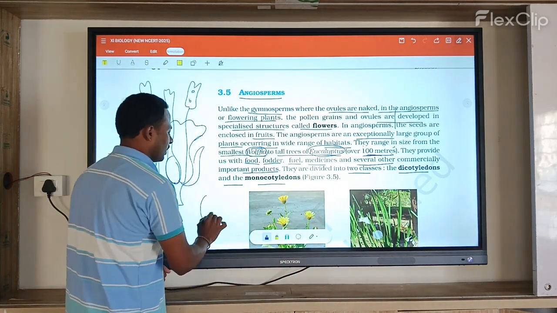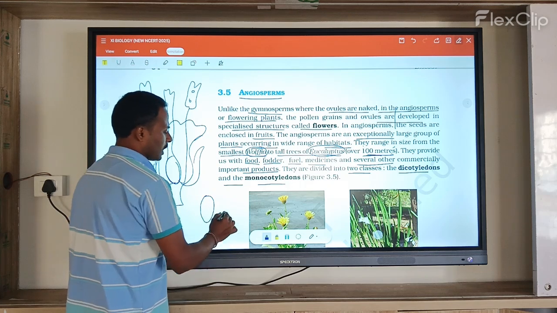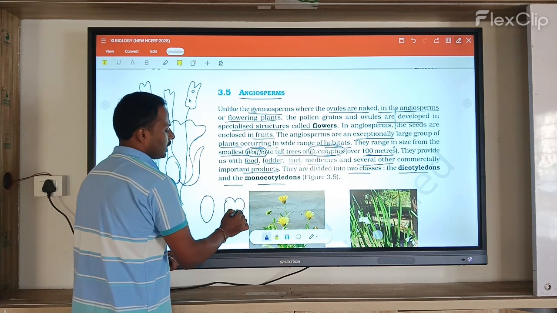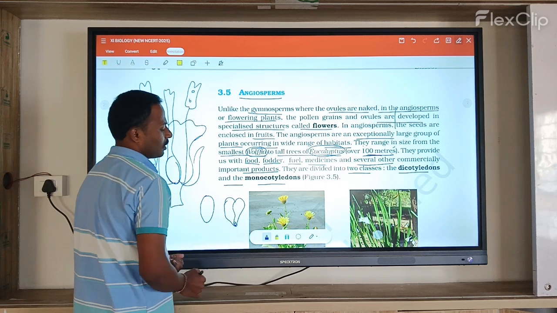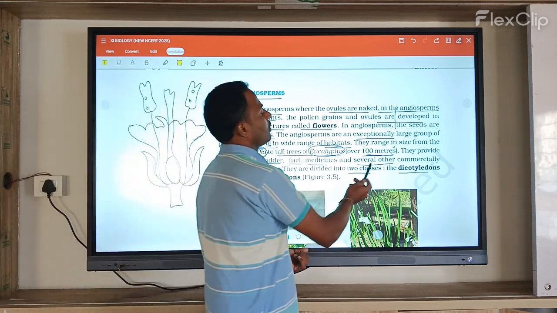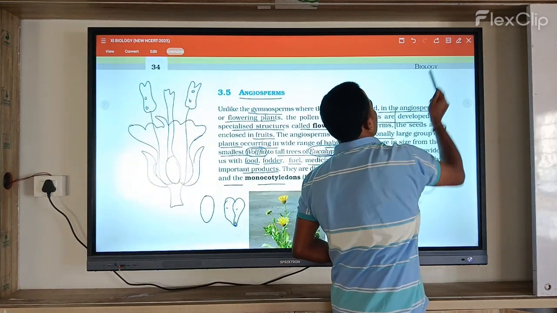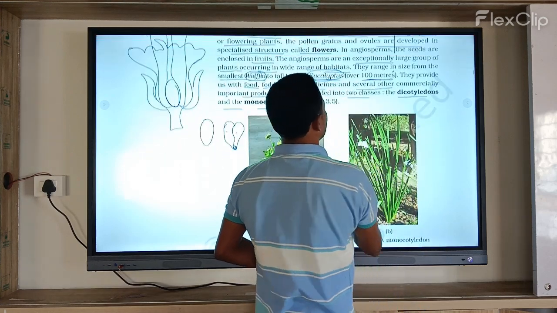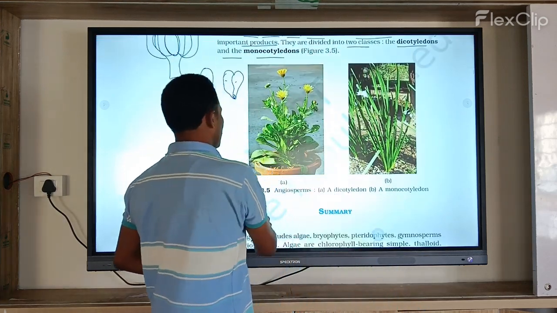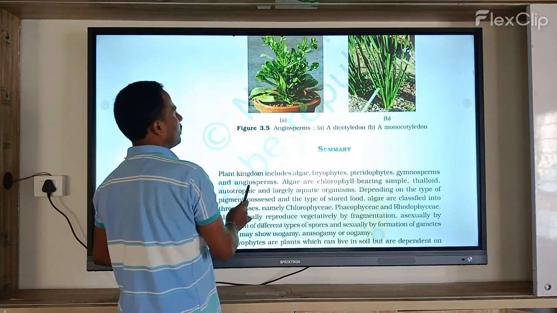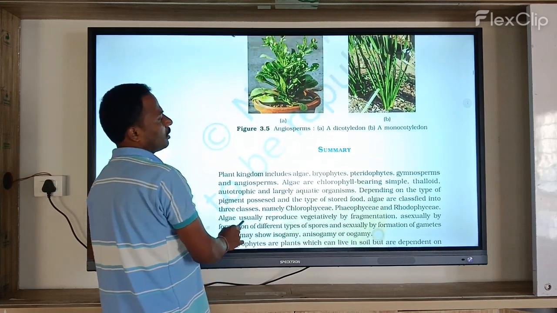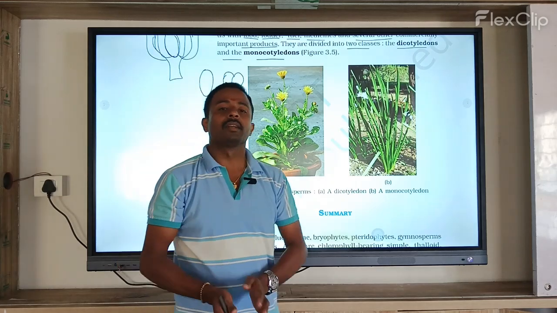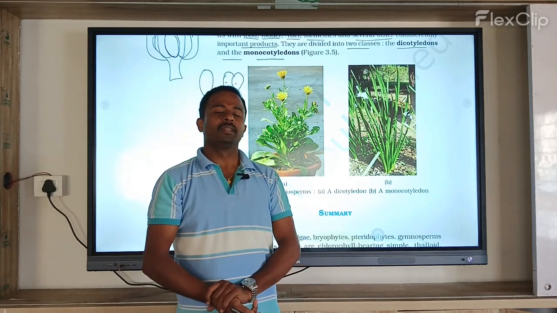For example, if the seed has only one single cotyledon, that is a monocot, and if the seed consists of two cotyledons, that is called a dicotyledon plant. That is how the angiosperms are divided into two classes: dicotyledons and monocotyledons. This is the complete chapter on the plant kingdom.